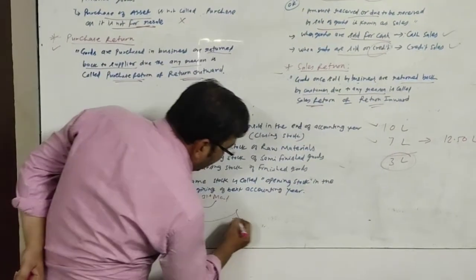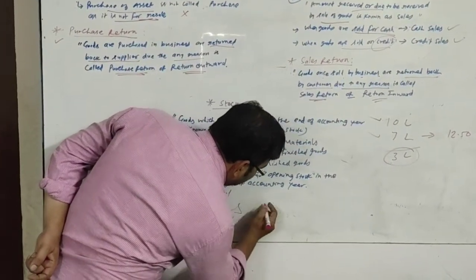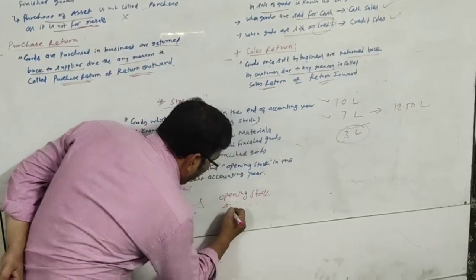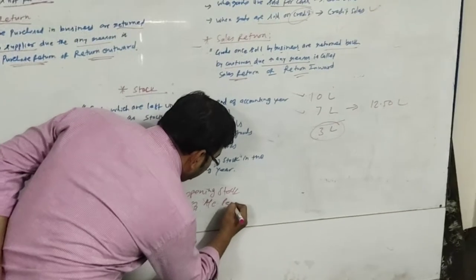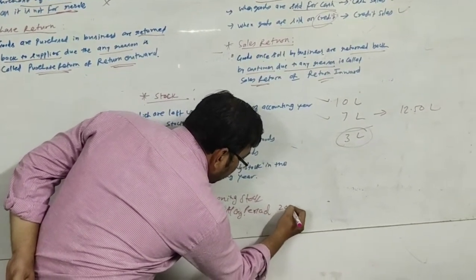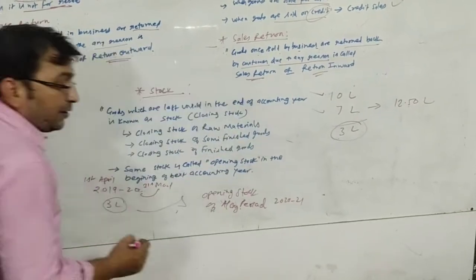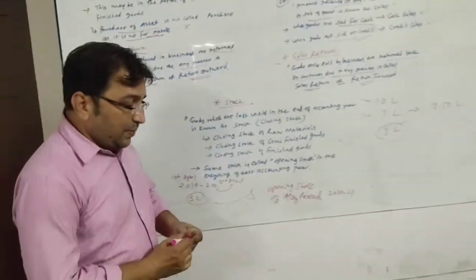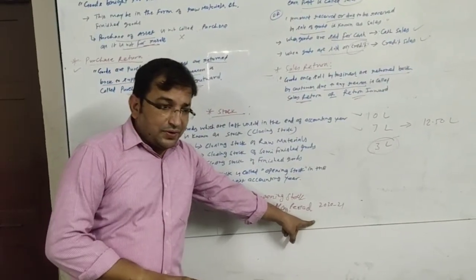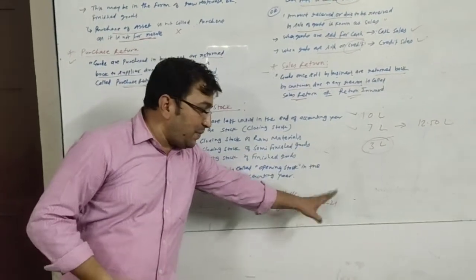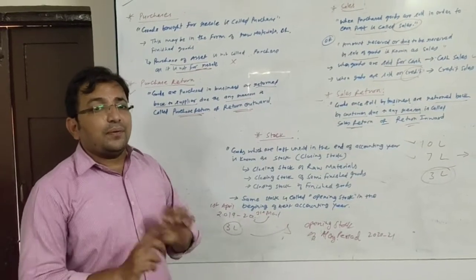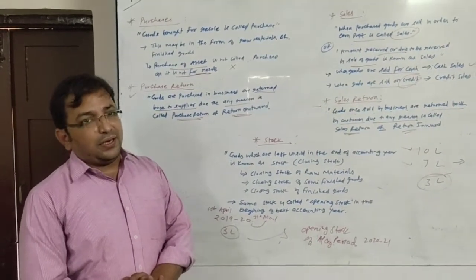This 3 lakh will be the opening stock of accounting period 2020-21. The 2020 accounting year will start from 1st April 2020 and end on 31st March 2021. So the closing stock of one year becomes the opening stock of the next year. Thank you.